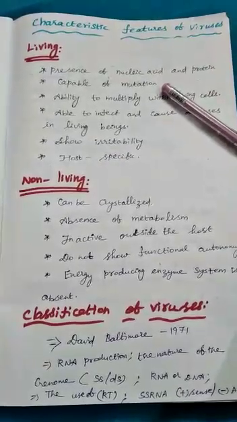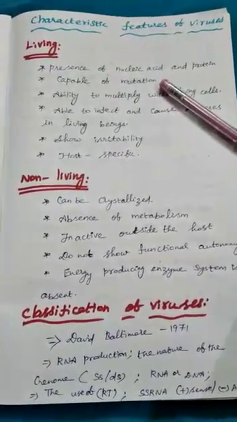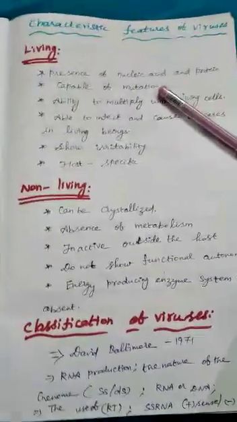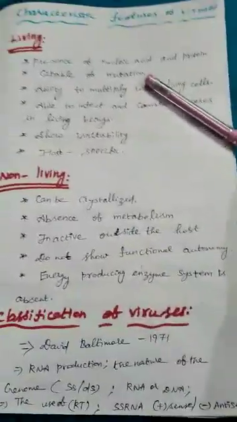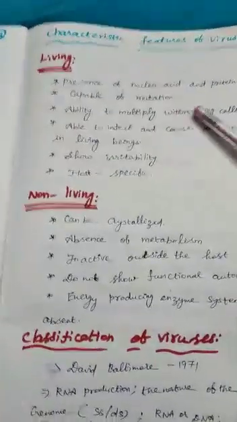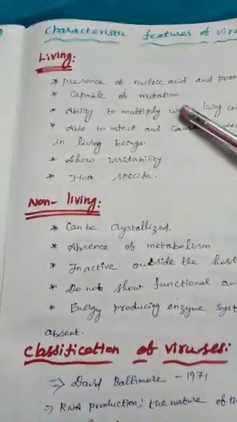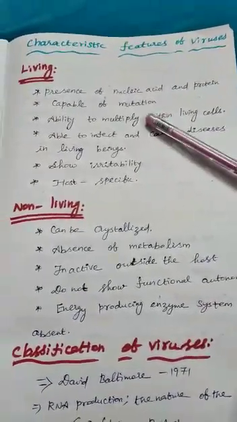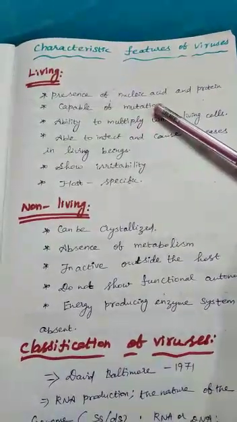The next one, capable of mutation. So mutation means a sudden change. So a sudden change occurs in a virus also, like in living cells. We also get mutation, which means disease, cancer is affected. So the living cells have the characteristic of mutation.